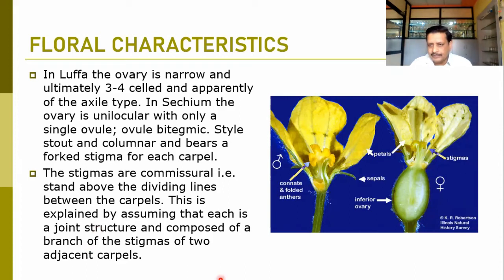Here you can find the longitudinal section of the female flower. This is actually a male flower. Inferior ovary is there. Calyx is attached here. Corolla is present. And these are the stigmas here we can find. And these are the petals. So this is about the female flower in the Cucurbitaceae.